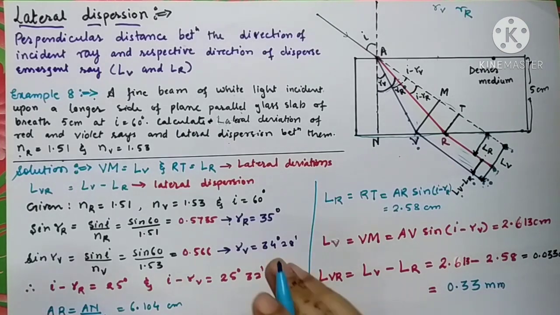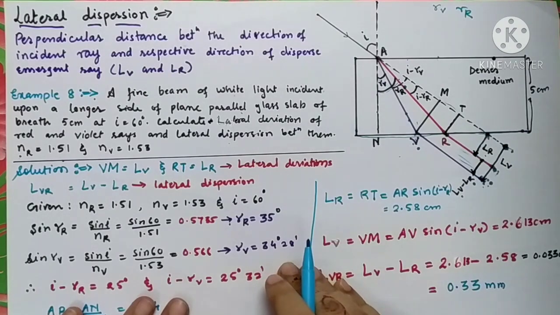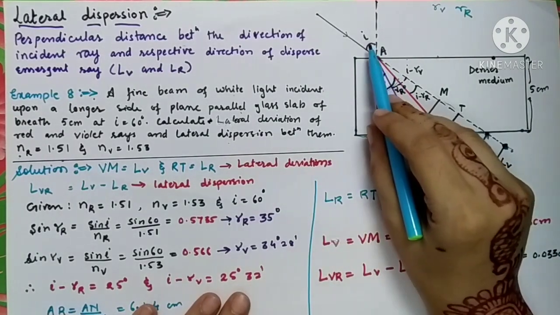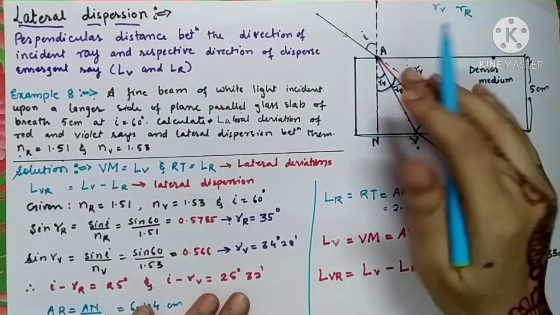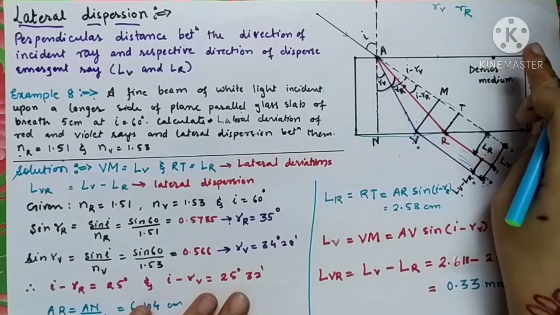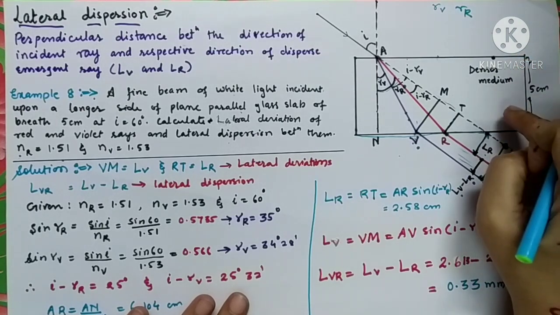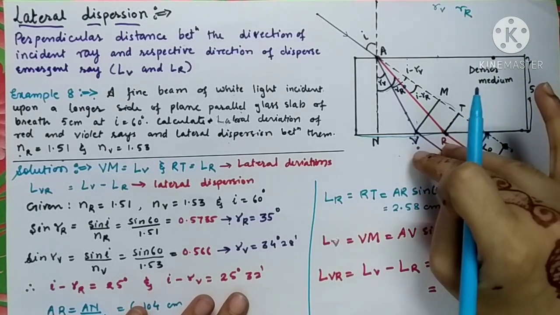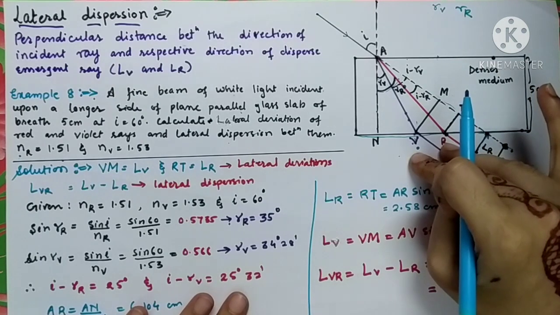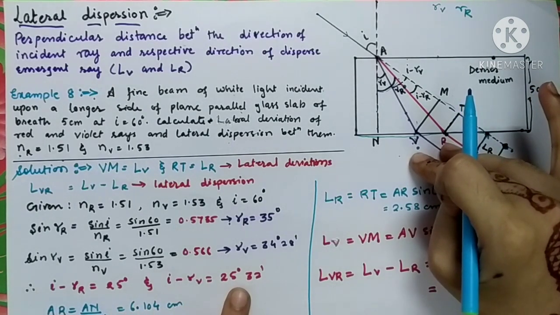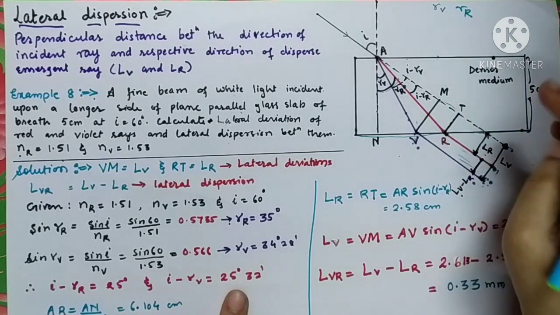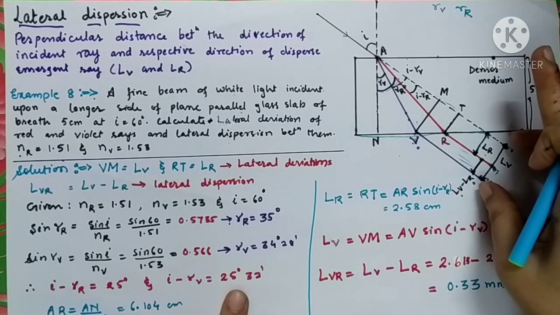You have been given the angle of incidence, the width of the glass slab, and the refractive indices for these two extreme colors, red and violet. You just have to calculate these distances LV and LR.